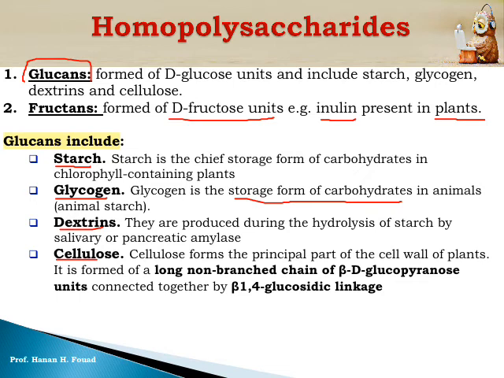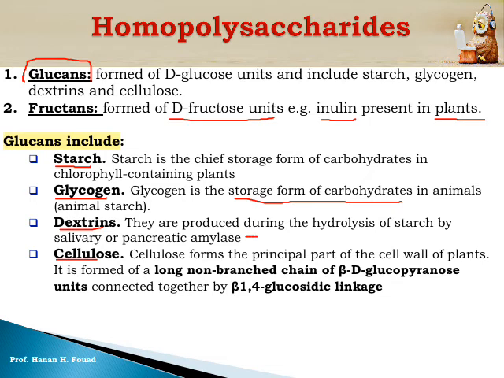Dextrans are the product of hydrolysis of either starch or glycogen, but usually it is the hydrolysis of starch by salivary amylase. This is the enzyme secreted in our saliva in the mouth, or the pancreatic enzyme termed pancreatic amylase.